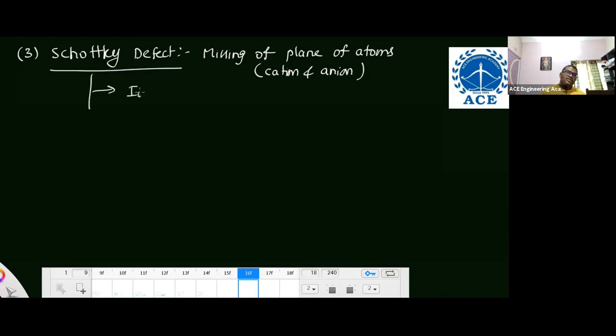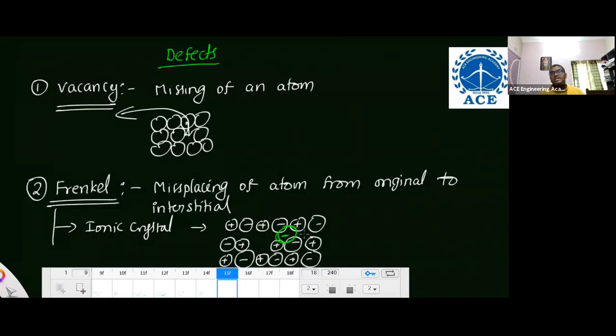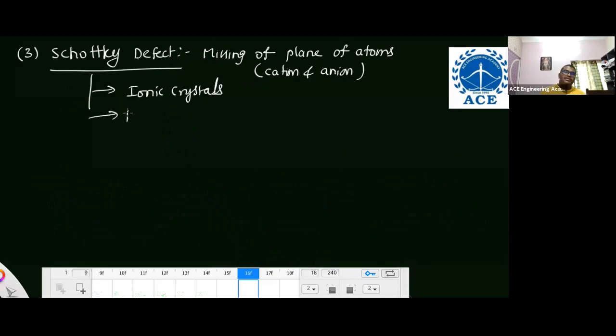So it also takes place in ionic crystals. Missing means they are moving into some other position. They are not completely out of the structure. They are present, but not completely out of the structure. Schottky defect maintains electrical neutrality, not Frenkel defect. In Frenkel defect, only one atom is missing, so electrical neutrality is not present. There is electrical imbalance. But in Schottky defect, electrical neutrality is there. Okay, remember these three defects.